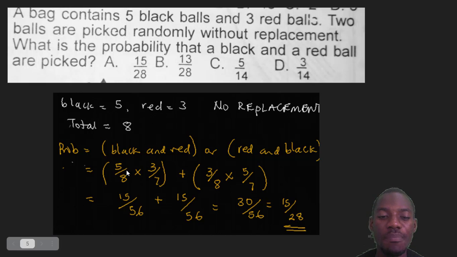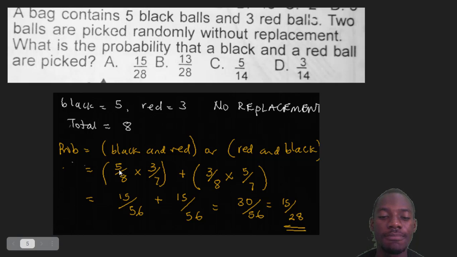But when you have picked 1 black, the total number will fall to 7. Because the total number is 8, and you pick 1 black, that's 5 over 8. Then times what is left for red is 3. It's still 3 for red, but the total will no more be 8, but now 7, because you picked 1 before. Or in this case, red comes first, so that's 3 over 8. Okay, that's 3 over total, that's 8. Then the black are 5, but since you picked 1 for the red, it will remain 7. So that's 5 over 7 here.